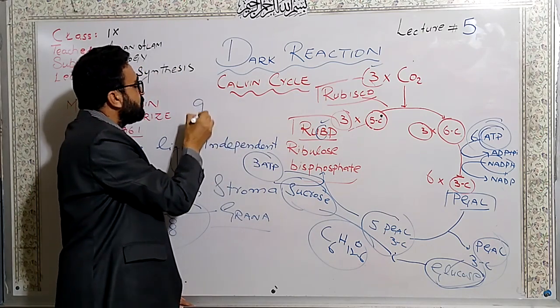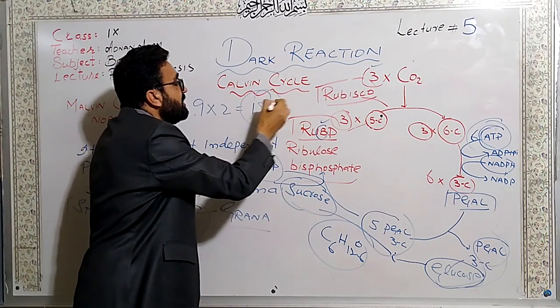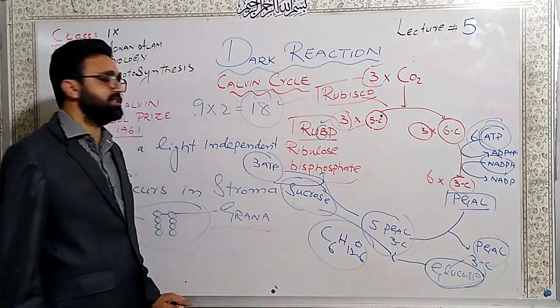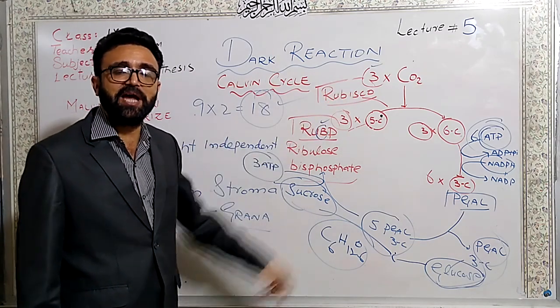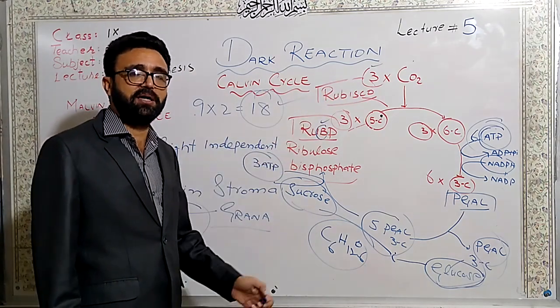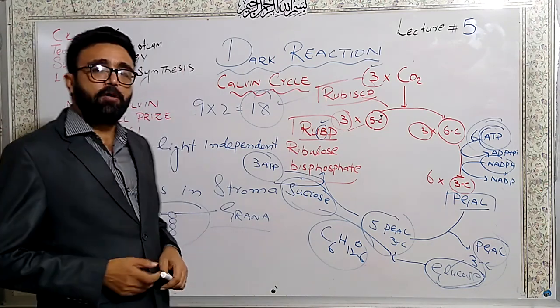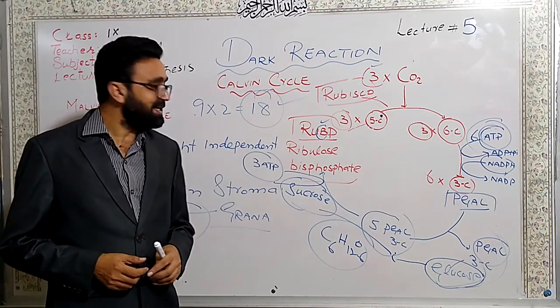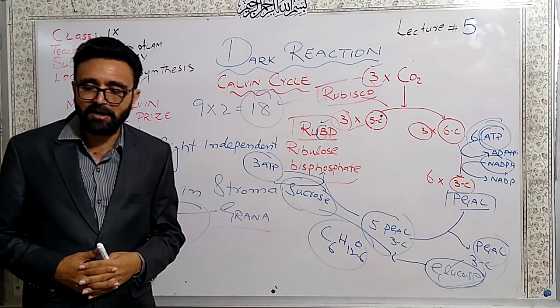If we operate it twice, 9 times 2 is 18. A total of 18 ATP utilization is needed to run the Calvin cycle, which is also called the dark reaction. Hope that you students understand the concept of the dark reaction or the Calvin cycle.